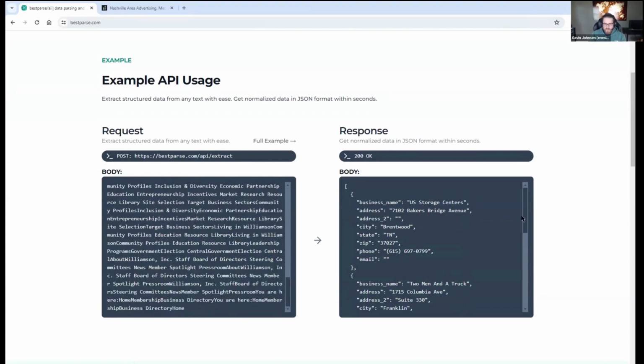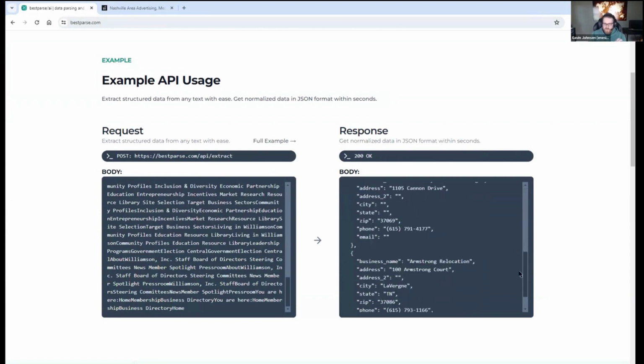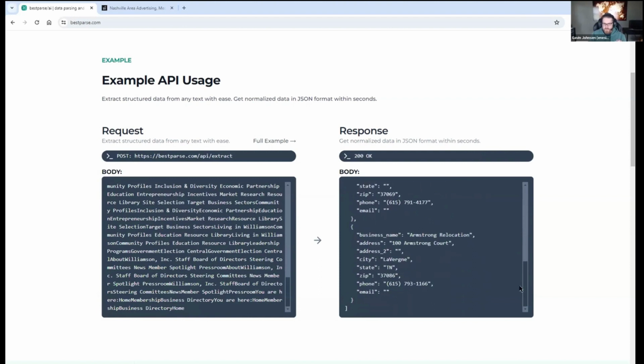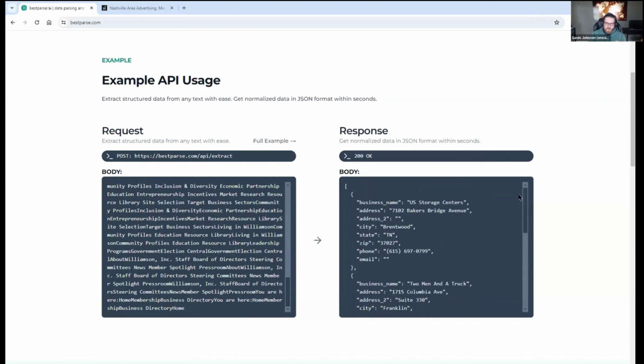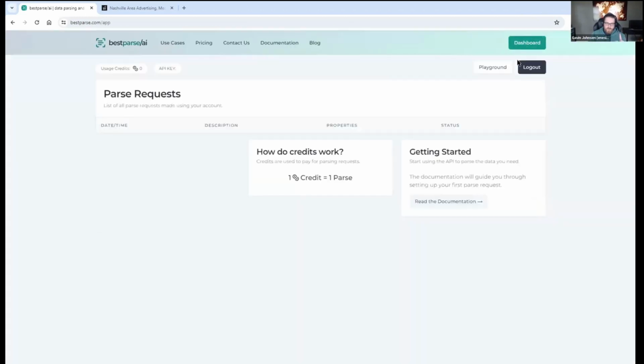And once it runs through the API, it can give you JSON in return. And the JSON that it gives you, you can customize what properties it returns, the format of the result string, and things like that.